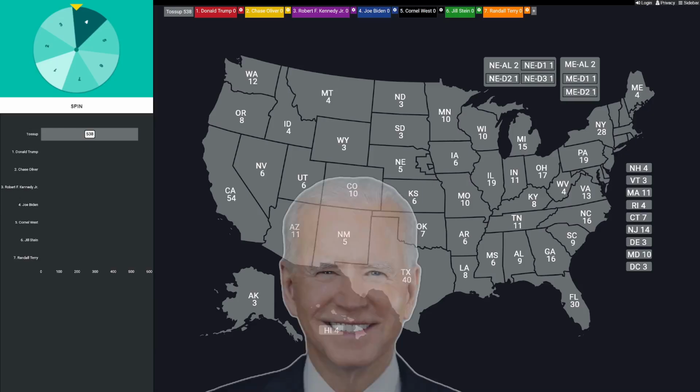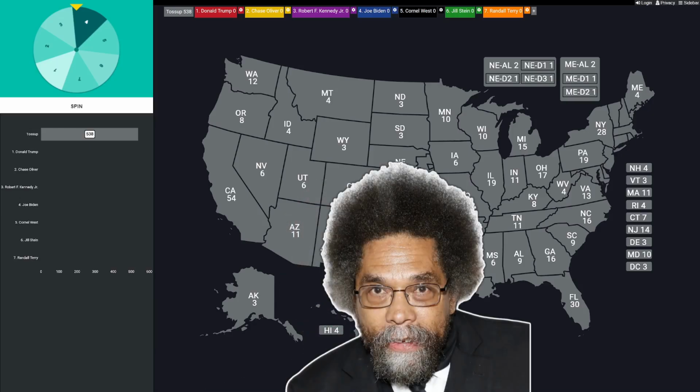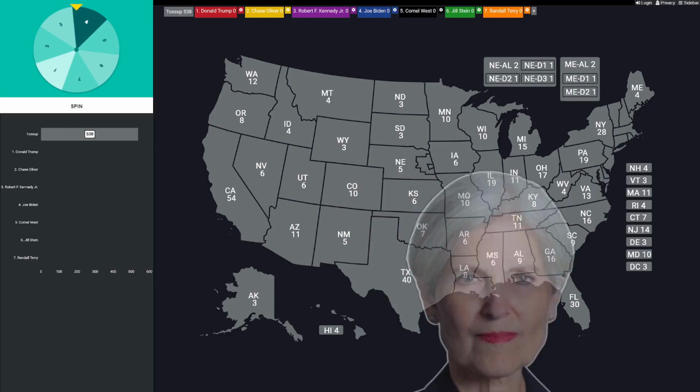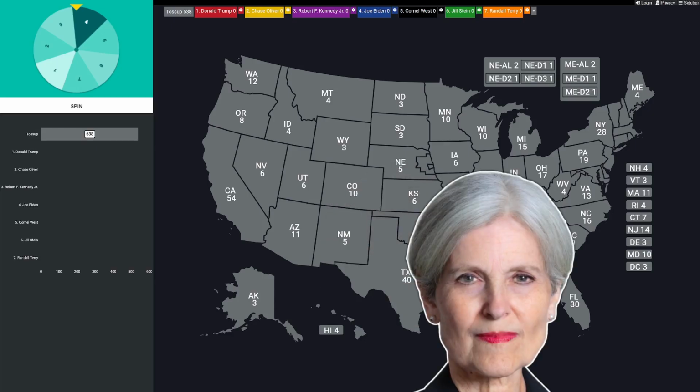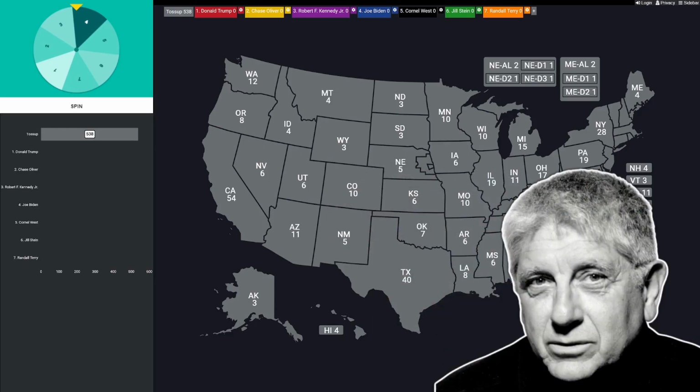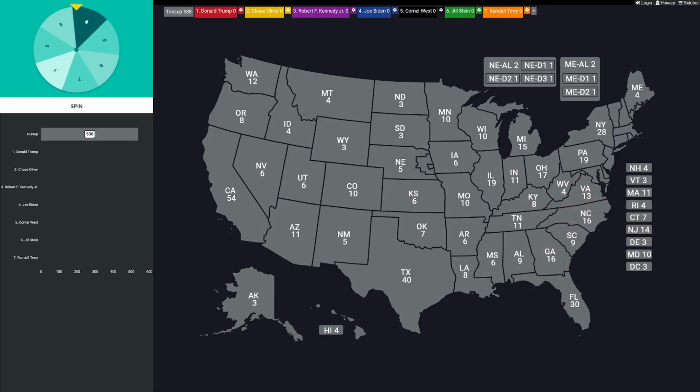Kennedy Jr. Number 4 is the incumbent Democrat Joe Biden. Number 5 is the progressive independent Cornel West. Number 6 is Green Party candidate Jill Stein. And number 7 is Constitution Party candidate Randall Terry. So that's the lineup. I had to draw the line somewhere.